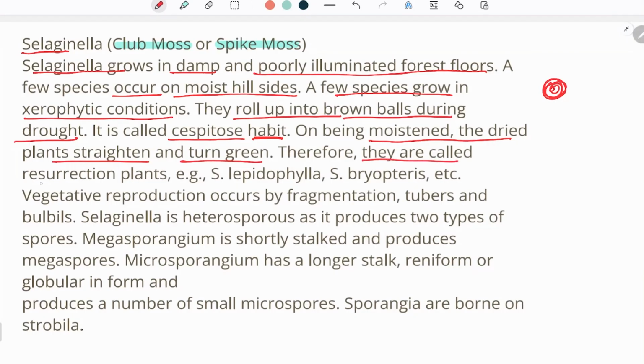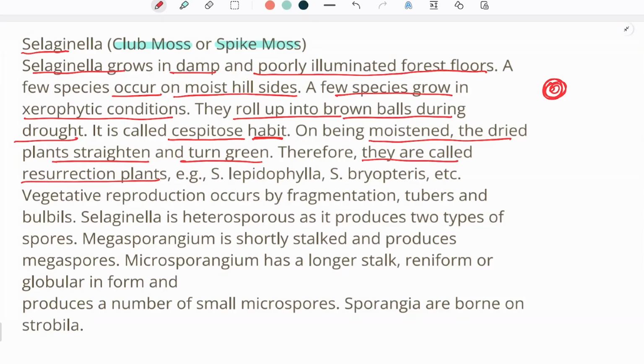Therefore, they are called resurrection plants. Resurrection is the term which is used when a person dies and starts living again. So they are called resurrection plants because we first assume that the plant has died because it has dried up and converted into a shape like a ball.